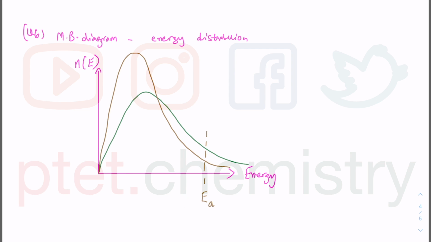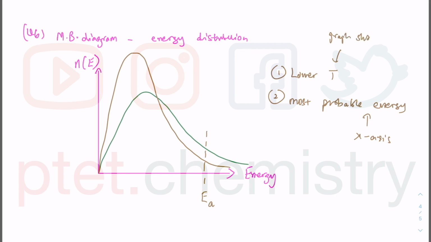This question is not asking you about the use of catalyst. They're asking you lower temperature, number one. Number two, most probable energy. So they are looking for the x-axis. Lower temperature would mean that your whole graph will shift to the left-hand side, because overall the molecules have less energy.